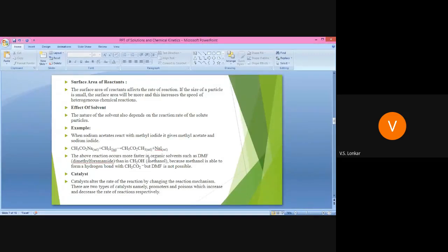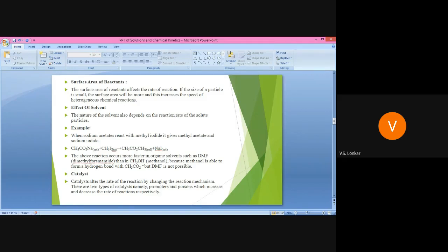Therefore, solvent also affects the rate of reaction. Then see catalyst. Catalyst alters the rate of reaction by changing the reaction mechanism. Because we know that the role of catalyst is very important in reactions. We know that the catalyst is a substance which alters the rate of reaction without being used in the reaction.